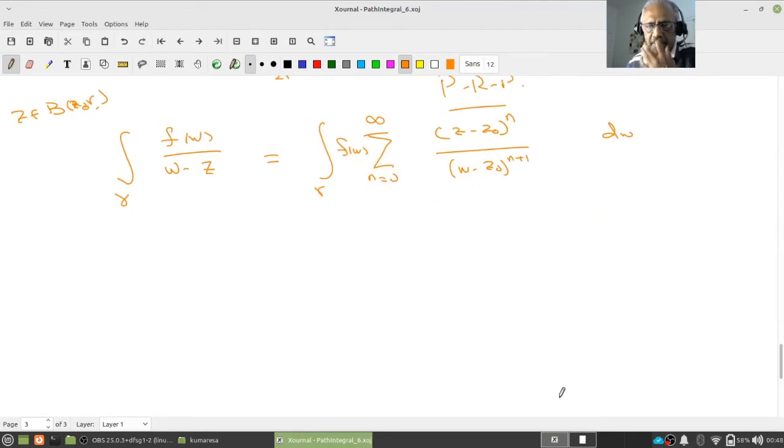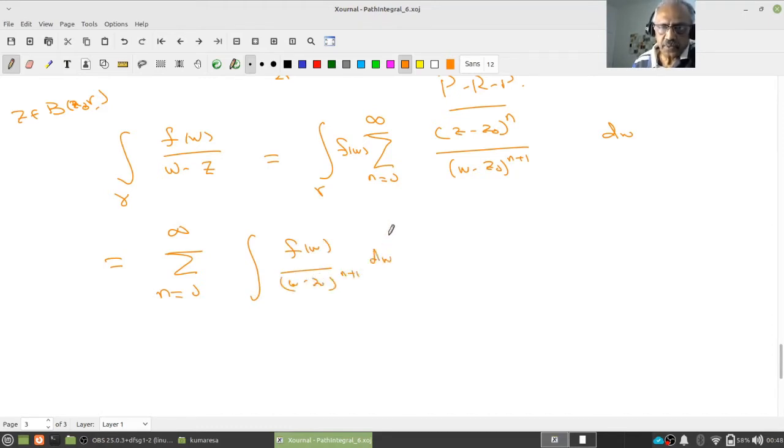This is uniformly convergent, right? Therefore I can interchange the sum and the integral. Therefore this is going to be the sum n equal to 0 to infinity of the integral of f of w by w minus z naught power n plus 1 dw. Notice that z minus z naught power n does not involve the parameter of the integrand, namely w. Therefore, I can take it out as z minus z naught power n.